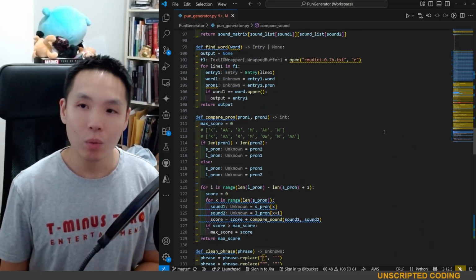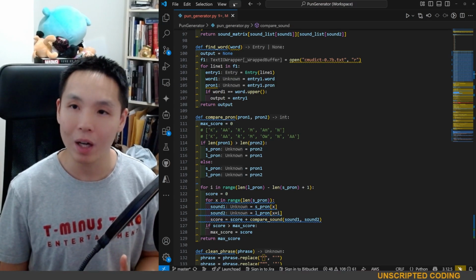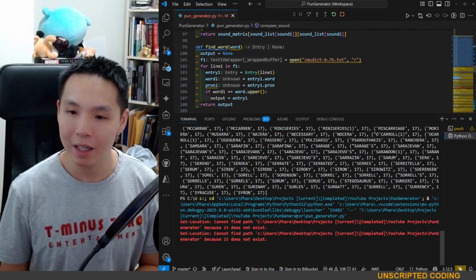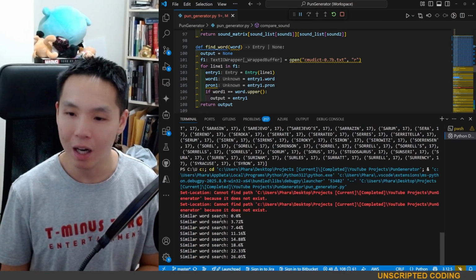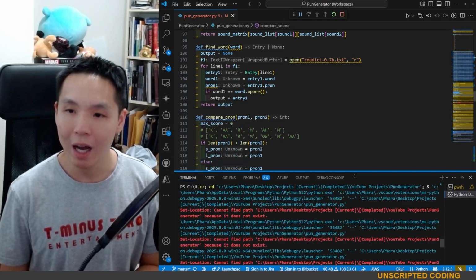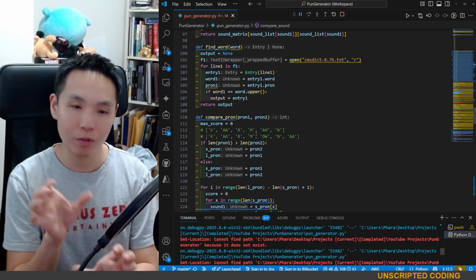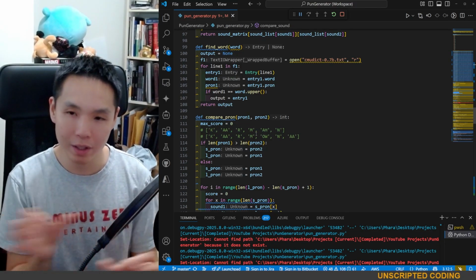From there, we're going to run it through. And so right now, I'm just going to start running it so you can see that we're going to take a word and we're going to search all of the other words. And what that means is we're going to compare the sounds for each word. And we're going to realign each word as well.